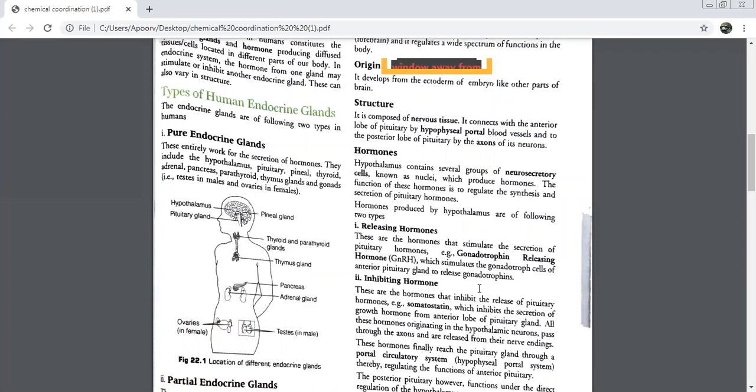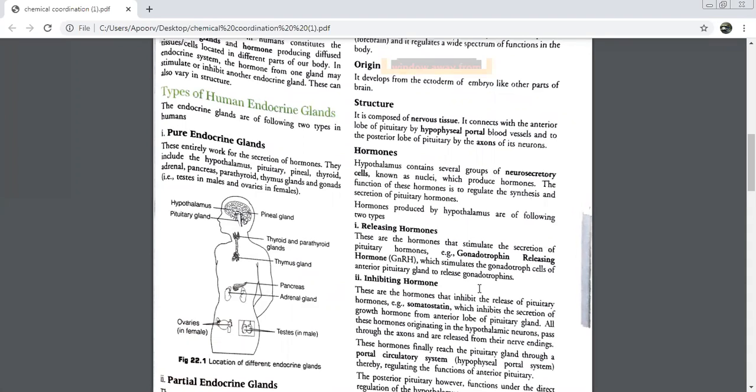If it is going to the anterior part, through what must it have gone? The hypophyseal portal vessel. Once it reaches the pituitary, it will stimulate some cells, not all, only special cells. What are these cells known as? Gonadotroph cells.